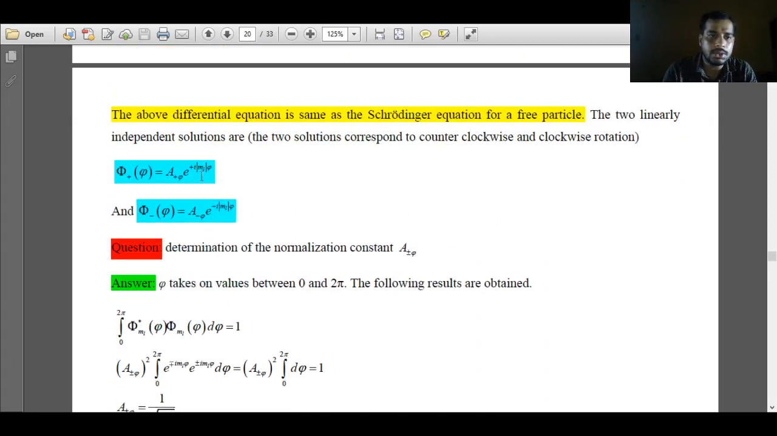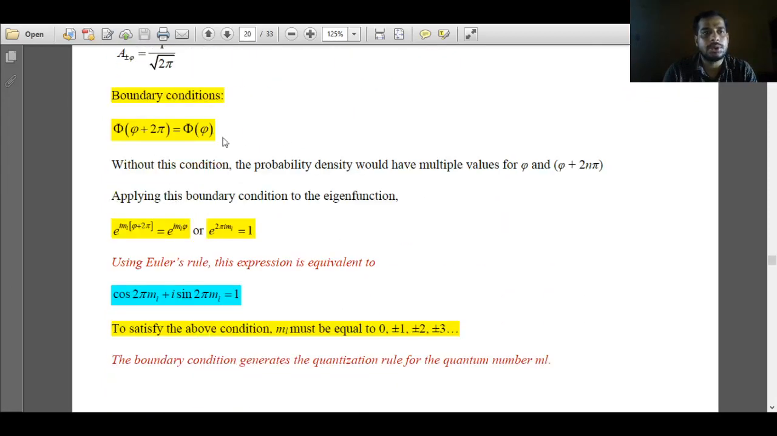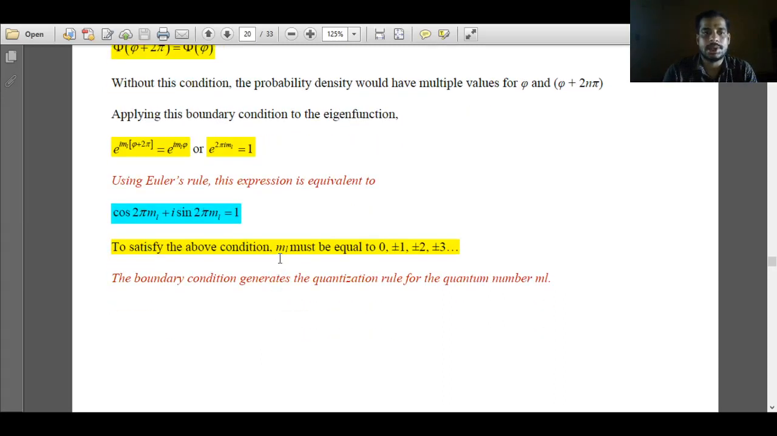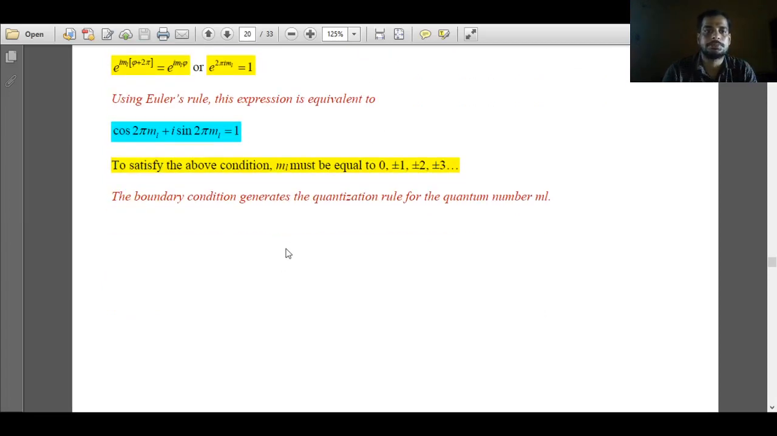Before that, in the generic solution, we don't know what the ml value is. Only when we apply the boundary condition does the ml value come out to be 0, plus or minus 1, plus or minus 2, and plus or minus 3. Again, ml is considered to be a quantum number. What is the exact nature of this quantum number we'll discuss later.